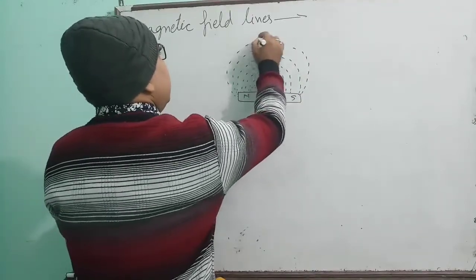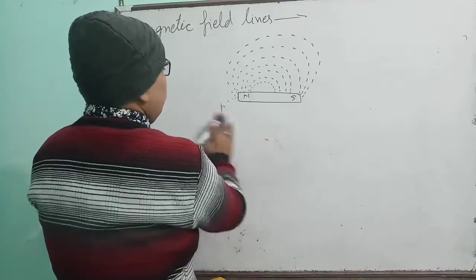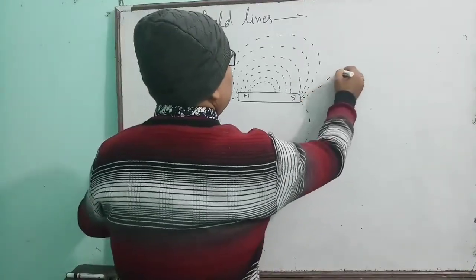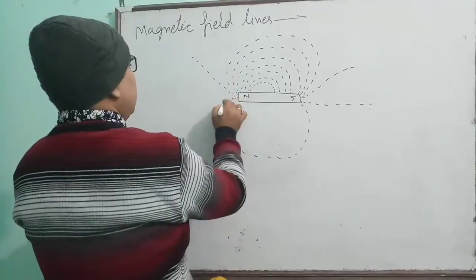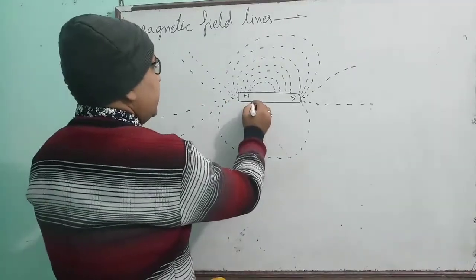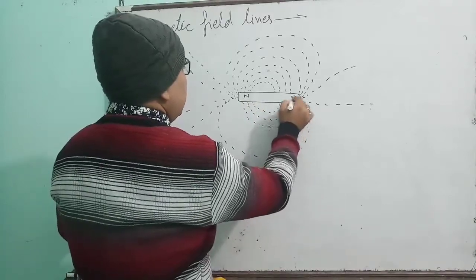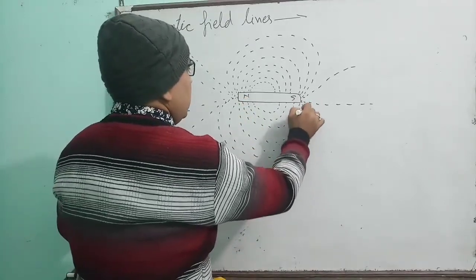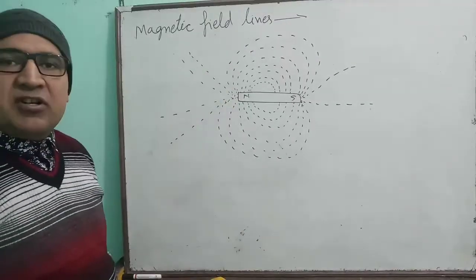If we spread the iron filings around the magnet, then this kind of structure will be prepared.